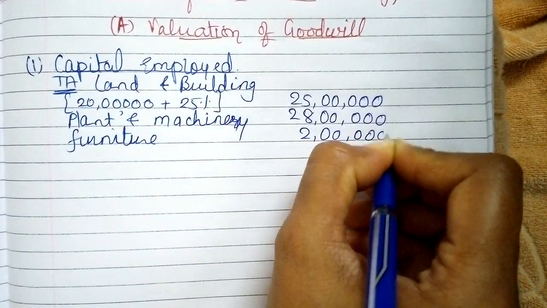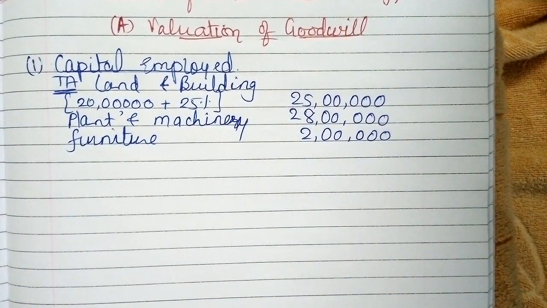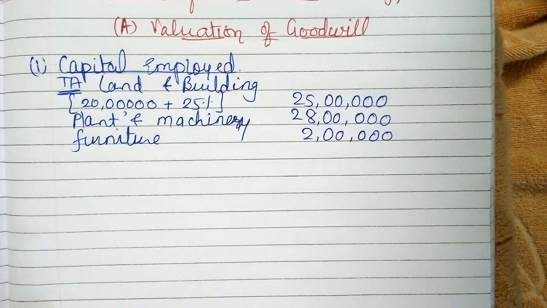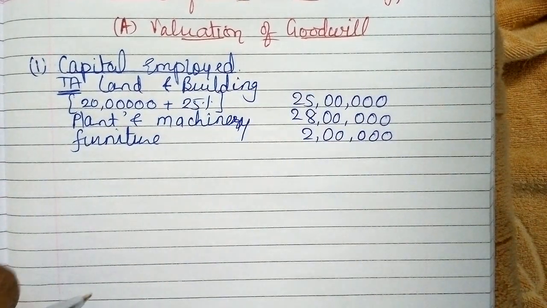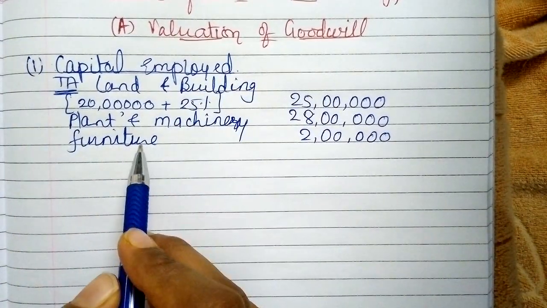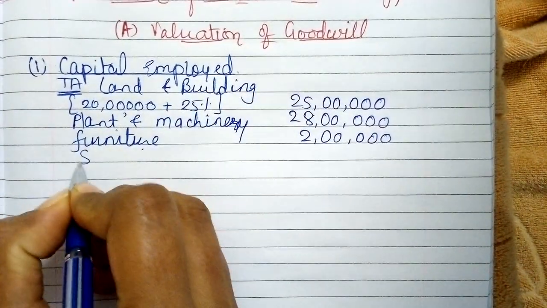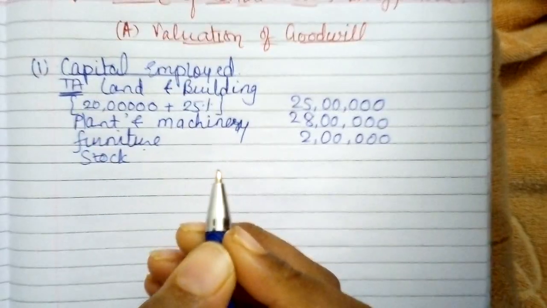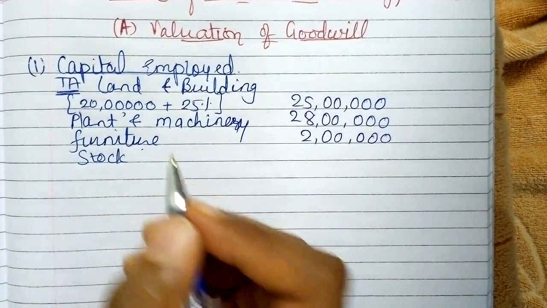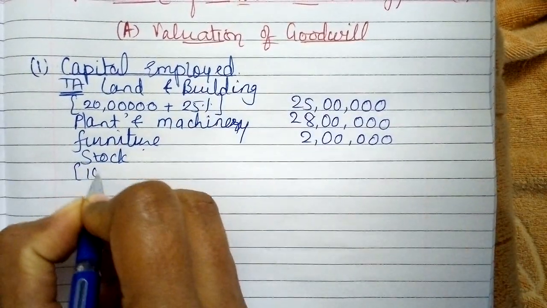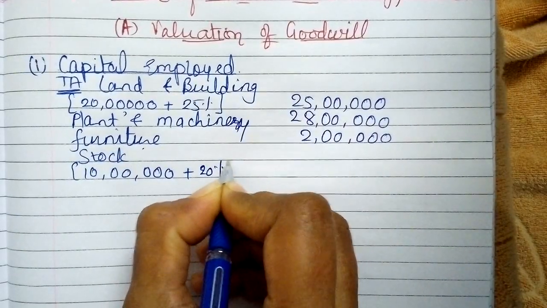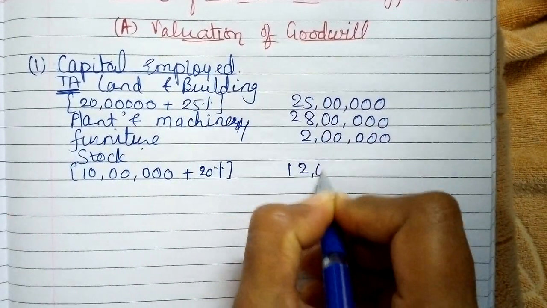Always remember one thing, guys, follow the sequence of the assets which is given in the balance sheet, so that every asset can be included and there will be no error. So land and building, plant and machinery, furniture, then stock. Stock is taken at 20% high. So the original value of stock is 10 lakhs plus 20%, 12 lakhs.